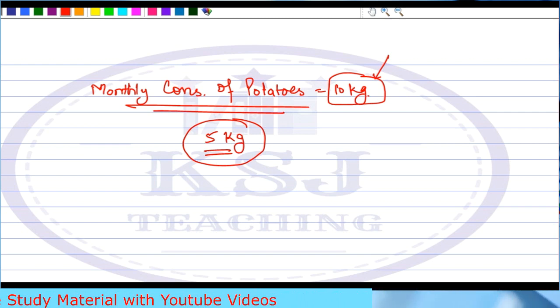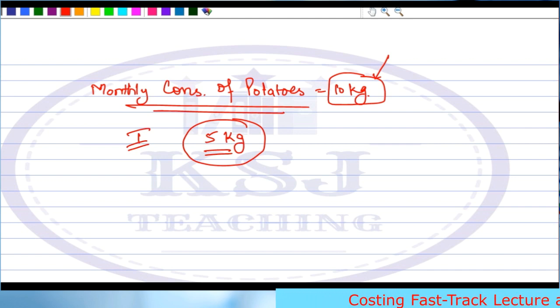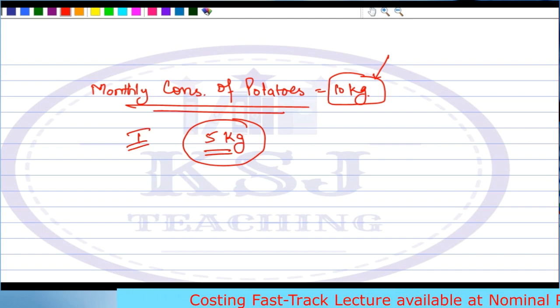Now, consider the second situation. This is the first situation, when your mother says that we will have only 5 kg for the month. In that particular month, what will you do? Sir, you will not get the potatoes to eat. Very simple. You will have to eat other vegetables which you don't even like. Isn't it?